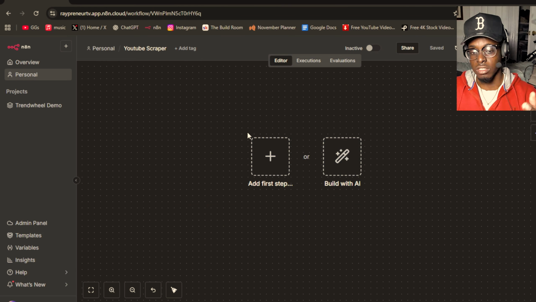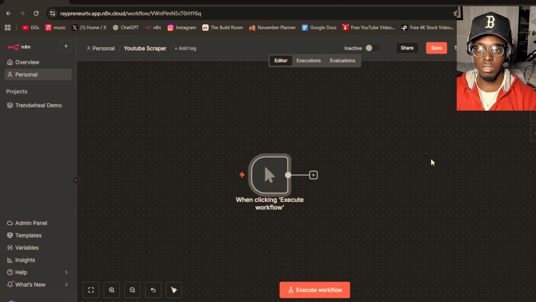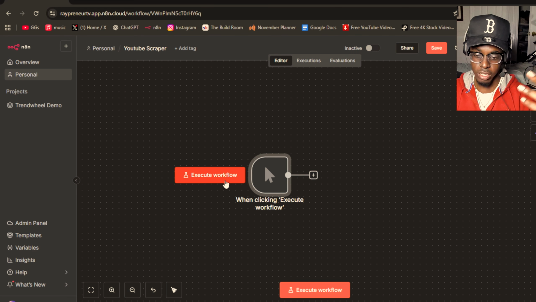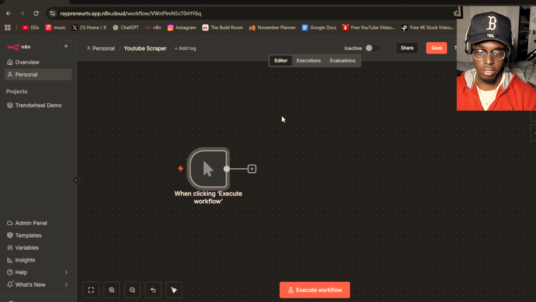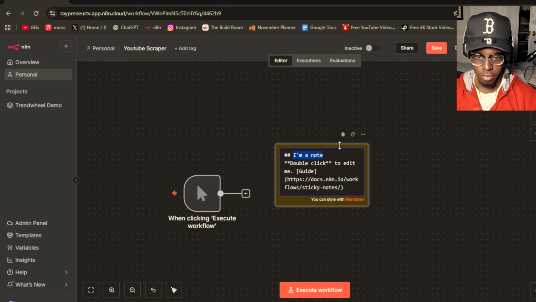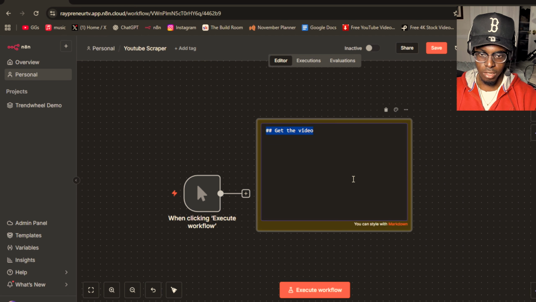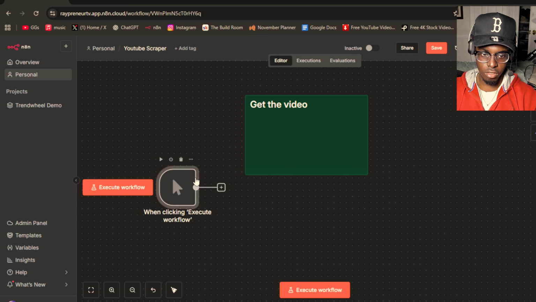All right, so the first step, we are going to get the trigger node. For this example, we're going to use the trigger node, but like I said before, you can use Lovable, and you would have to use a chat node or something like that. I will put that in future videos for examples, but here you're going to be doing the trigger node. I like using sticky notes just to make it look neater. So we're going to name it get the video. Hashtag makes it bold and everything. So yeah, boom, get the video. I want to make it green. We'll do green. Boom, we'll set it up right here.